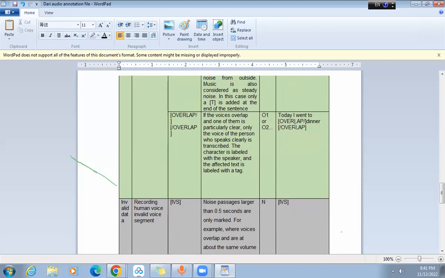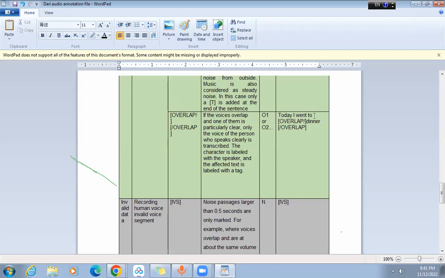Okay. Now there are two speakers, speaker A and speaker B. Speaker A said, I'm going to school, and in between, speaker B said, no. So speaker A and speaker B overlap each other. If speaker A's speech is clear, you will transcribe speaker A's speech, and for the overlapping speech of speaker B, like no, you will place this overlap tag like this.